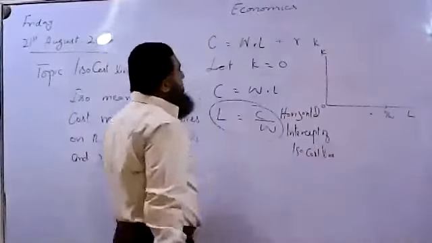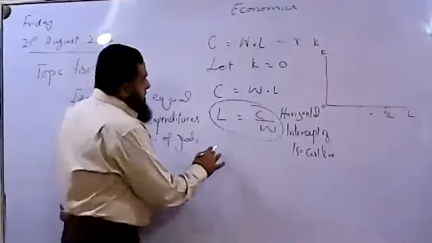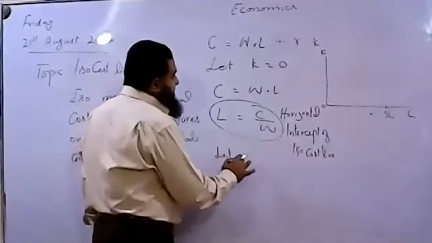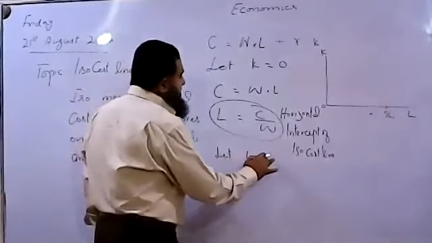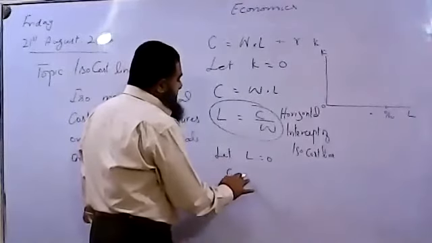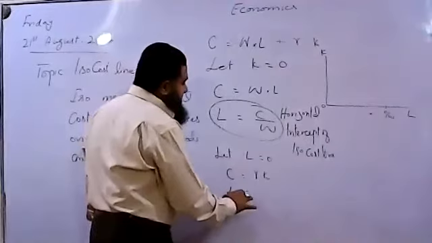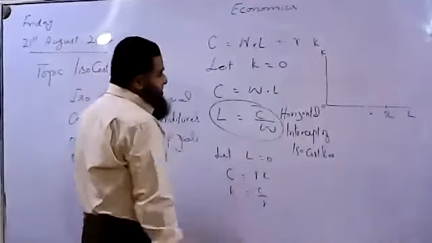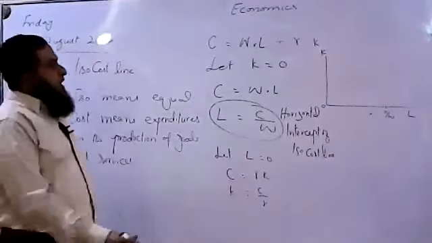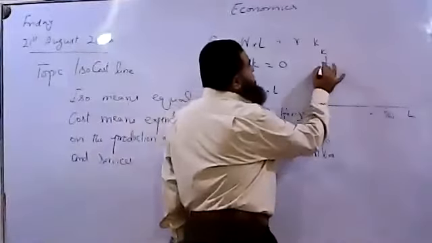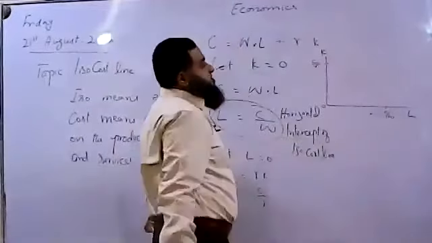Now, on the other extreme, if labor is 0, then all cost will be equal to R into K. So how much capital will be employed? That is C over R. This is the point when labor is 0: C over R.